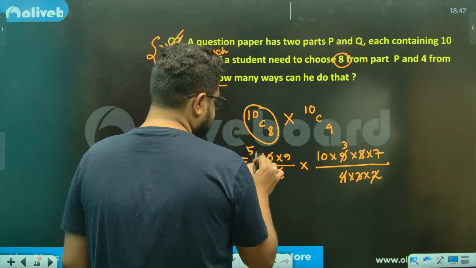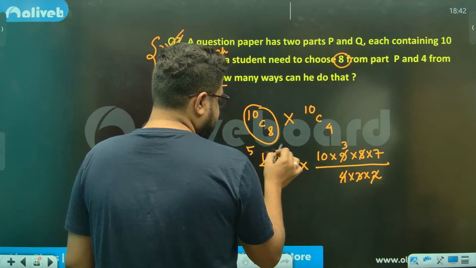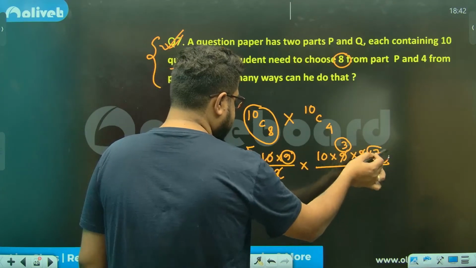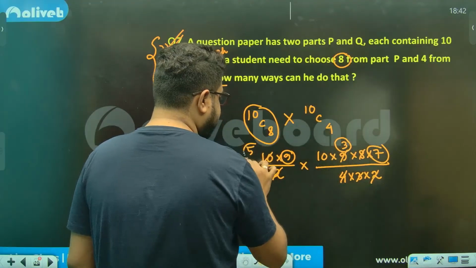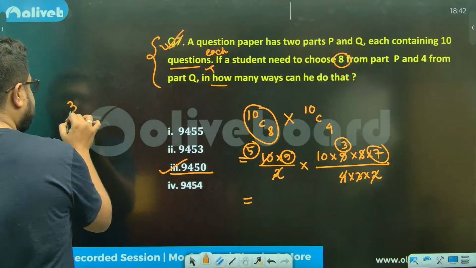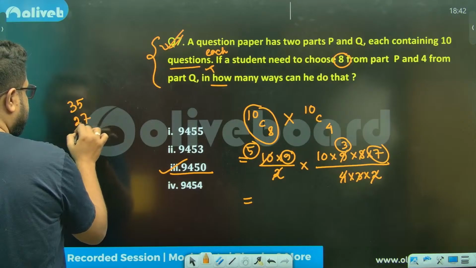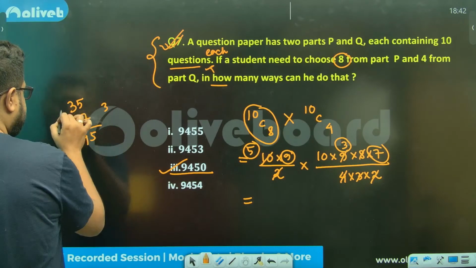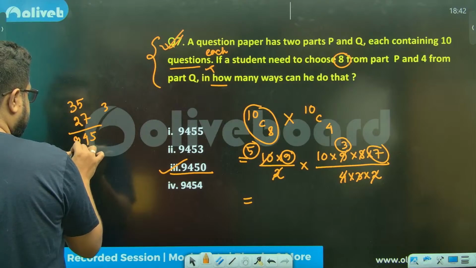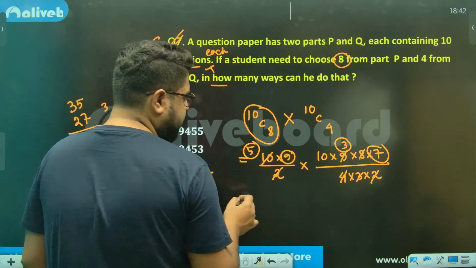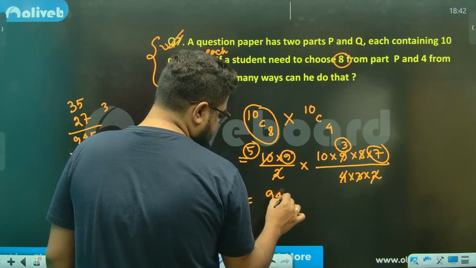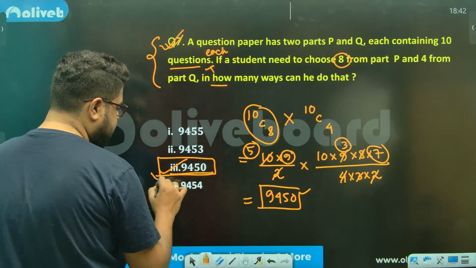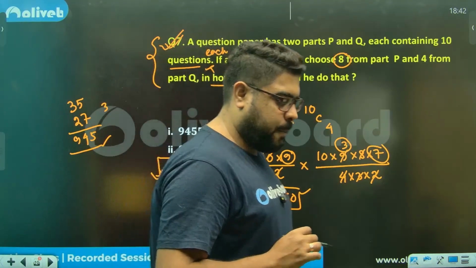Let's do the calculation. 9, 27, 27 and 35. So we get 945, and a 0. That's your answer. So Ashutosh was absolutely correct, brother. Option number 3.